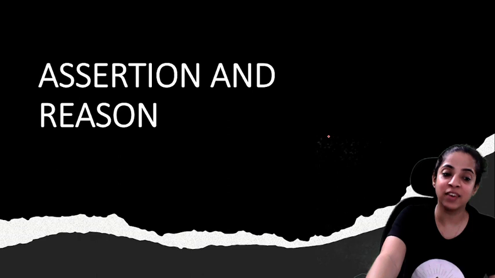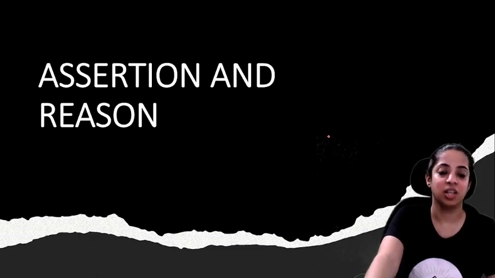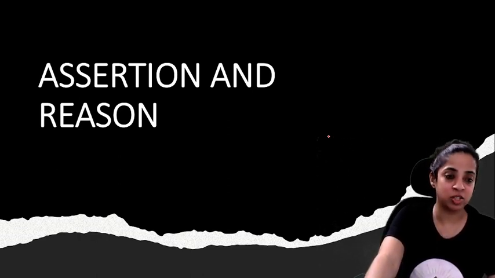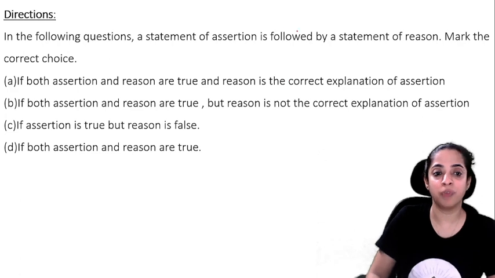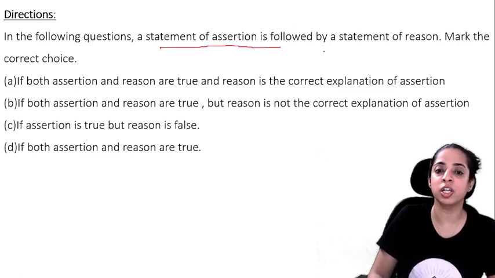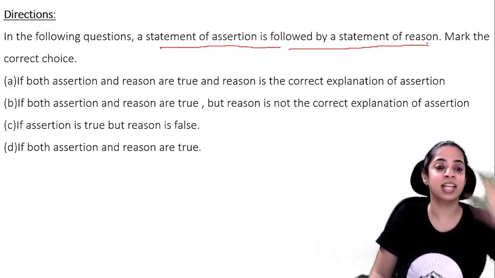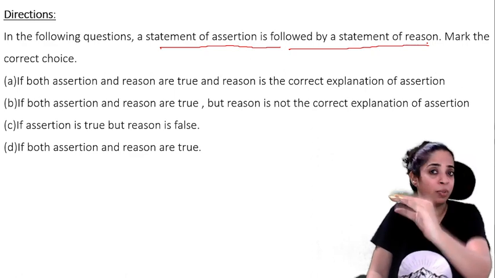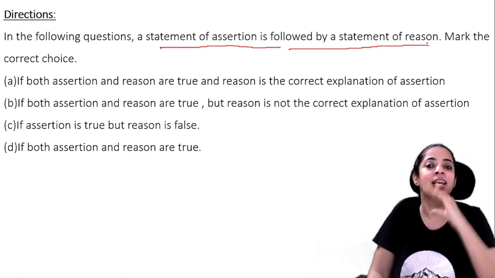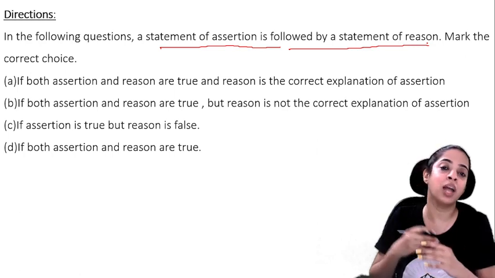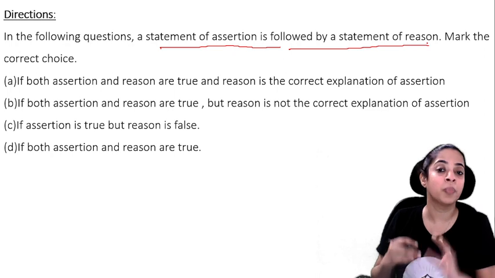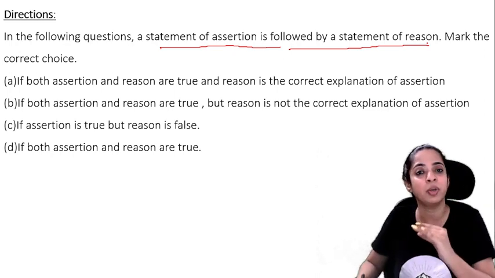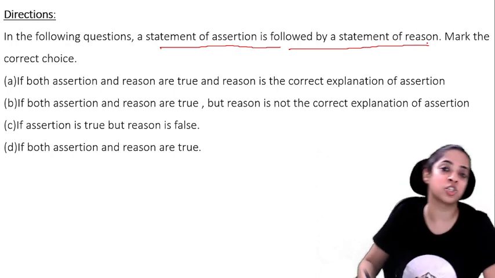Now assertion and reason based type of questions. Most of the students find this very difficult. So let's do it. First I will read the directions. In the following questions, a statement of assertion is followed by a statement of reason. A statement will be given, which will be the assertion. Next will be a reason. Now you will have to say whether this is true or false, and whether the statement of reason is the true reason of the assertion or not.